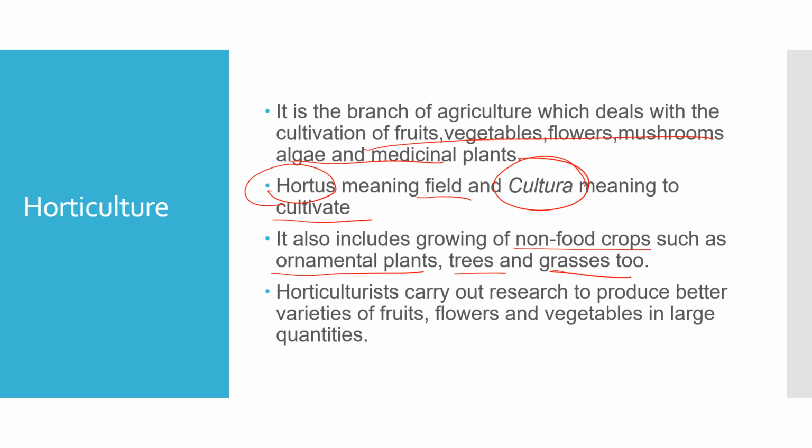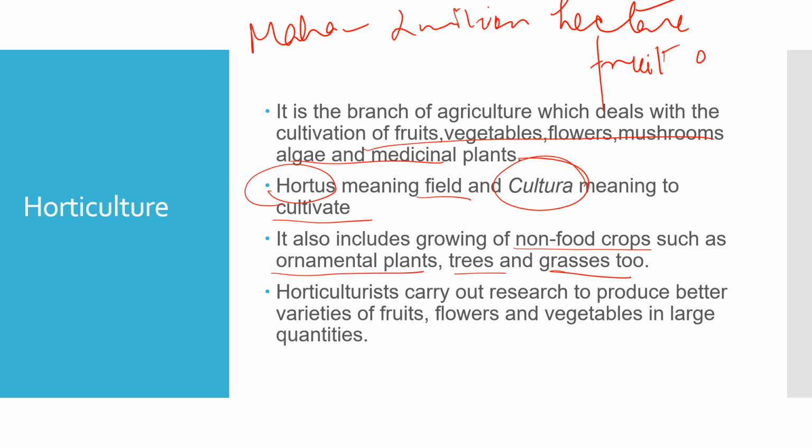In India, Maharashtra is the main fruit producing state, which has 2 million hectares of land. So what does Maharashtra have? It has 2 million hectares of land that are all fruit orchards. And this horticulture is a very good commercial industry, and it is fetching us multi-million dollars. Okay, it is a multi-million, even multi-billion dollar industry. It is fetching us a huge amount of money.